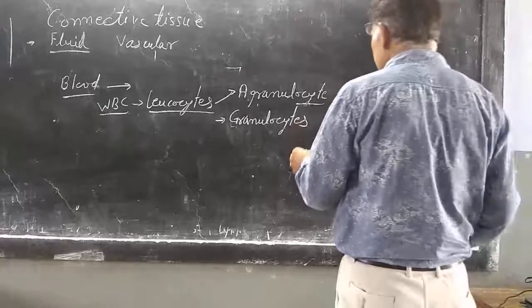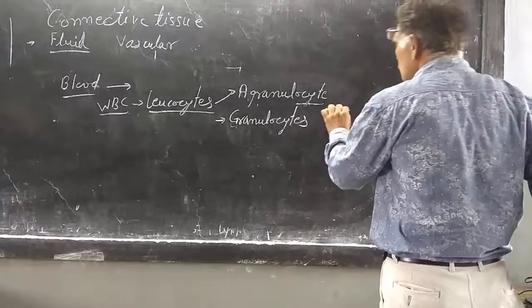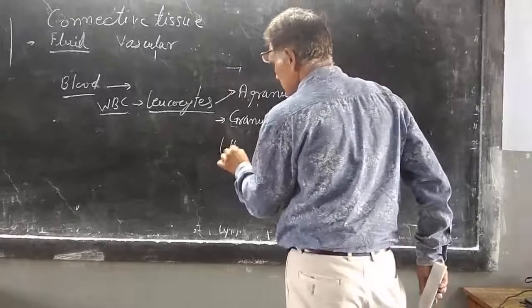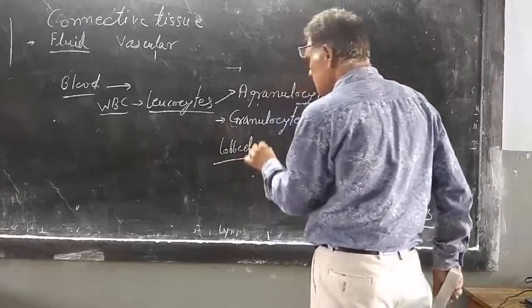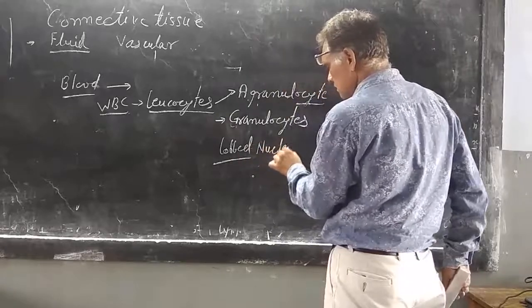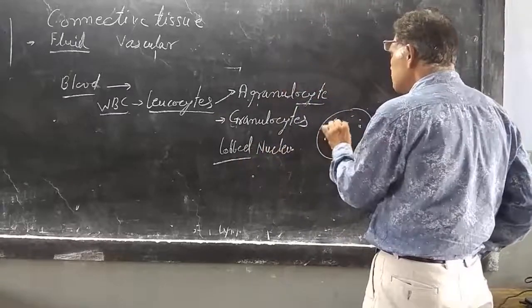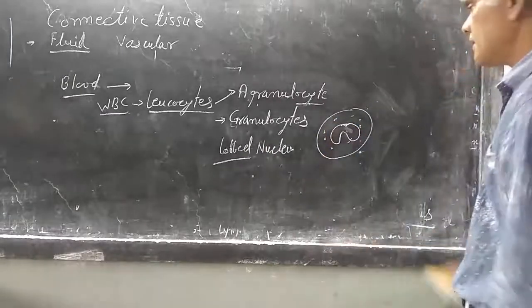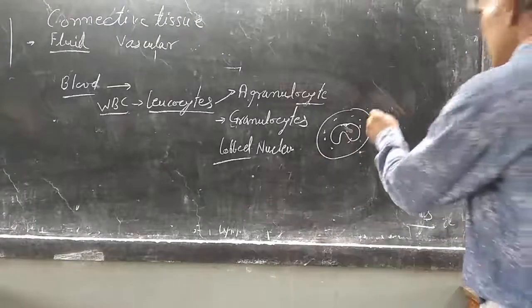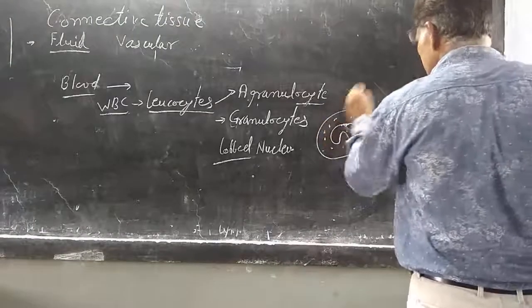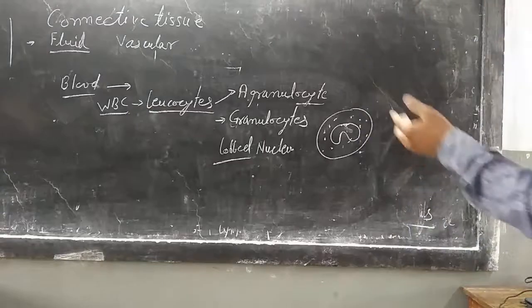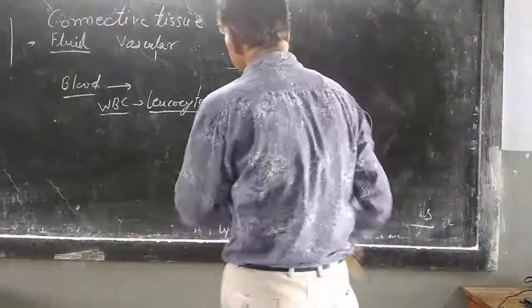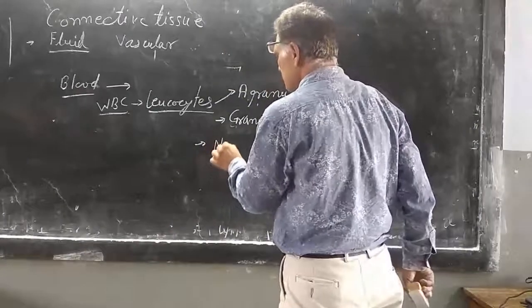Granulocytes. These leukocytes contain a lobed nucleus and granules in them. The nucleus is lobed, two-lobed or multi-lobed. Lobed nucleus and granules are also present in these leukocytes, or granulocytes. It is of three types. First one is neutrophils.